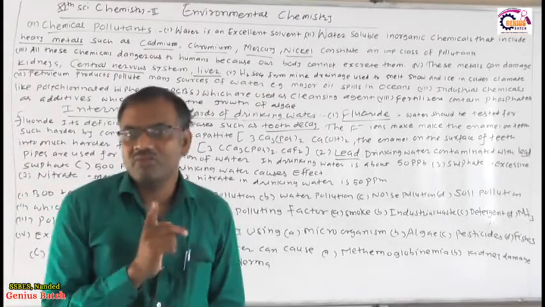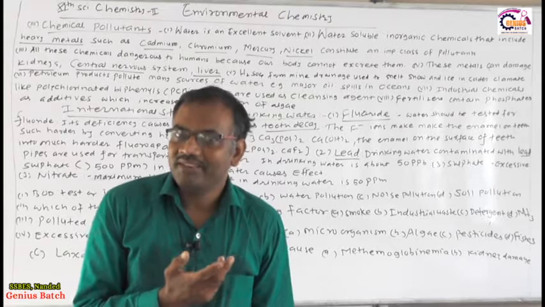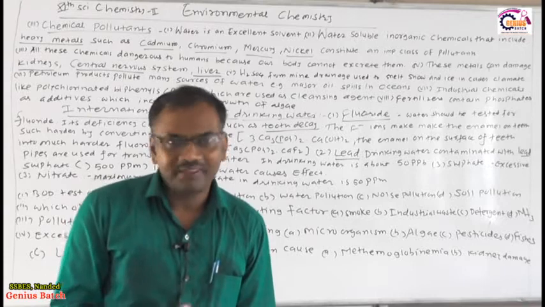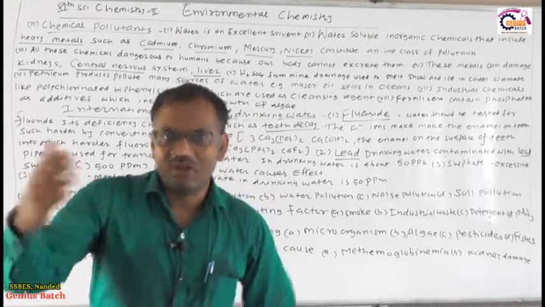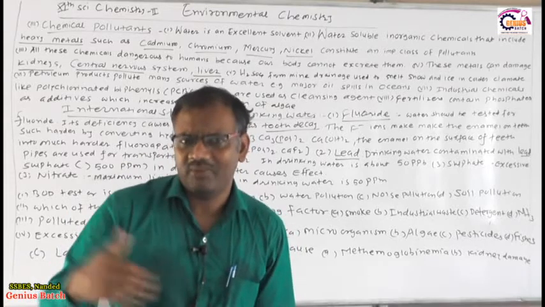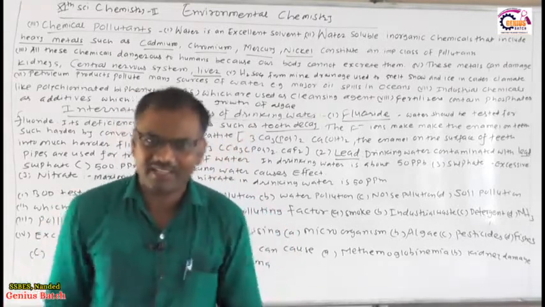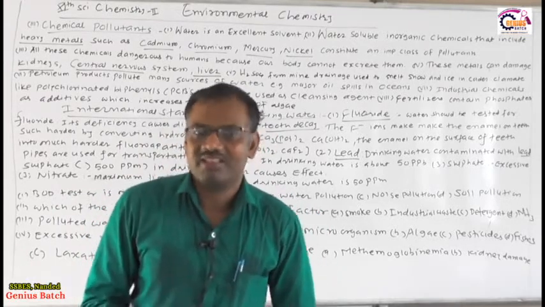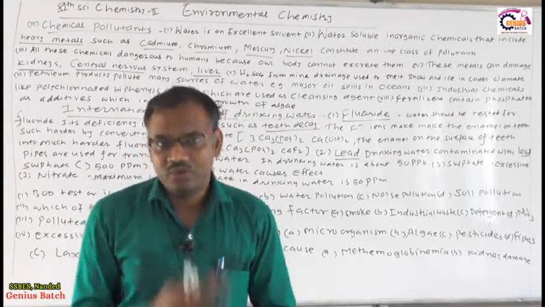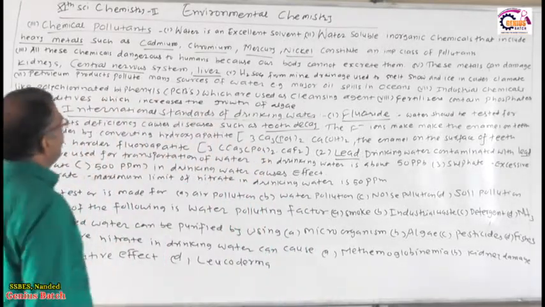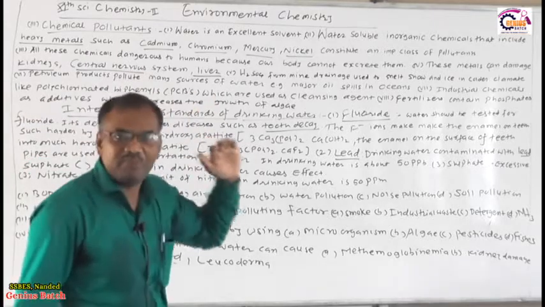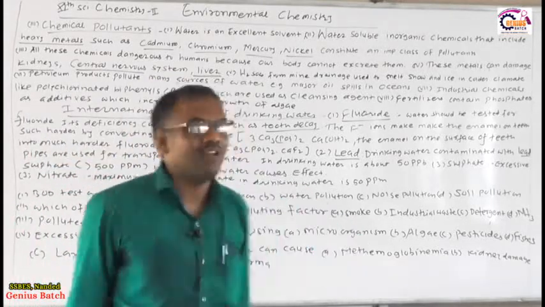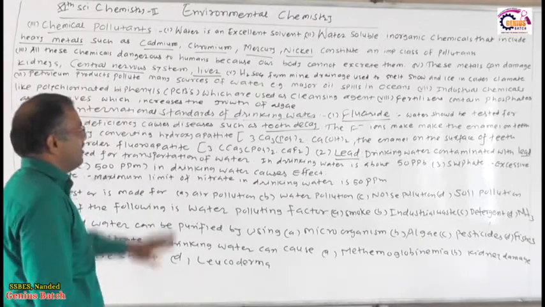Therefore water must be very, very pure. Otherwise, these heavy metals get dissolved into the water, and if we drink such water, they cannot be excreted from the body, so they are deposited somewhere. They deposit in the liver, the kidney, or sometimes the central nervous system, and they damage the liver and kidney also. So water as a solvent should be very purified. Hence these are the chemical pollutants. Heavy metals act as chemical pollutants which damage the kidney, central nervous system, and liver.